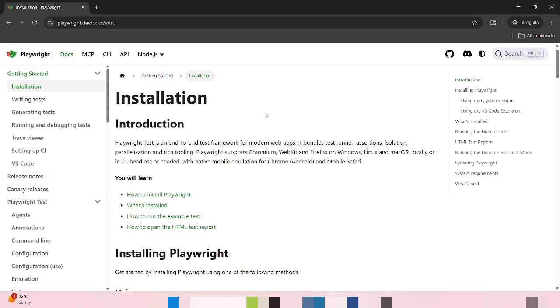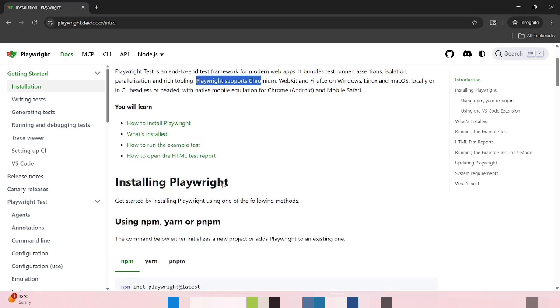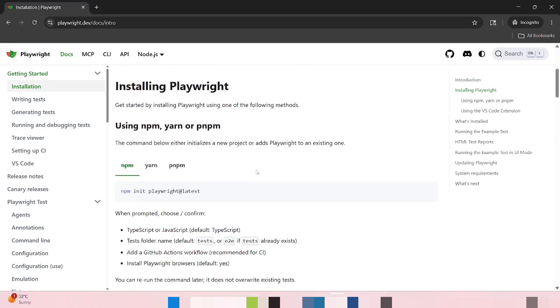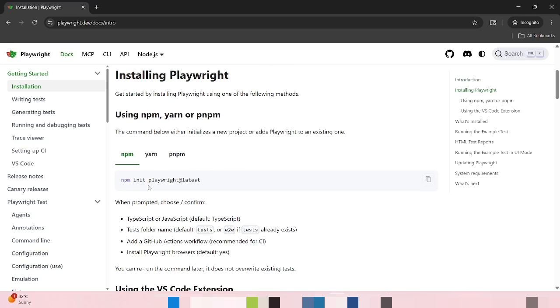You can see some nice documentation. We already discussed that Playwright Test is an end-to-end testing framework for modern web apps, and it contains a test runner, assertions, browser isolation, and parallelization. It supports Chromium, WebKit, and Firefox on Windows, Linux, and macOS. We already discussed all this. So we just copy this one. Under Install Playwright, you can just see npm init playwright@latest. You can copy this command.